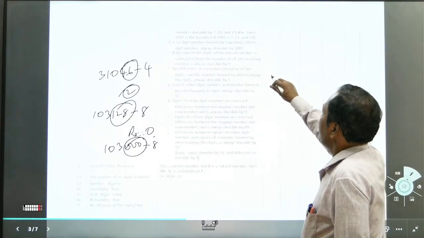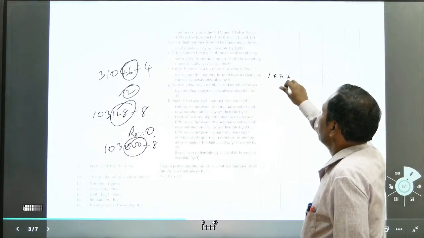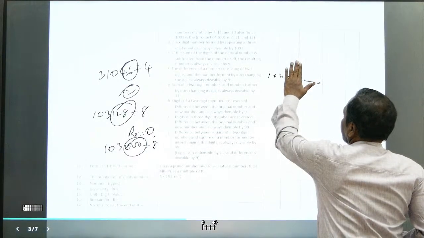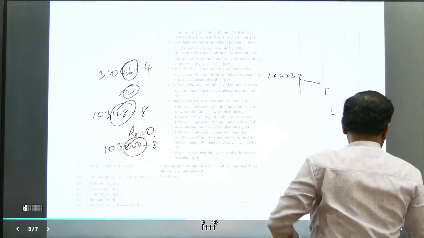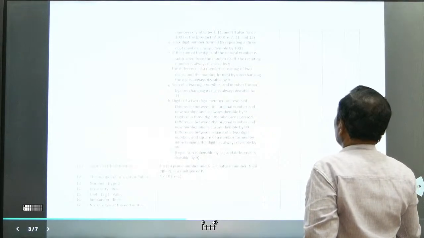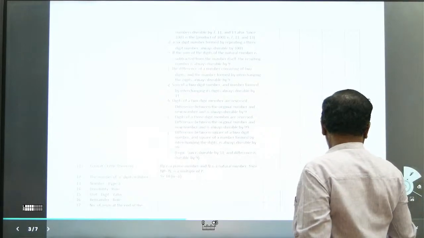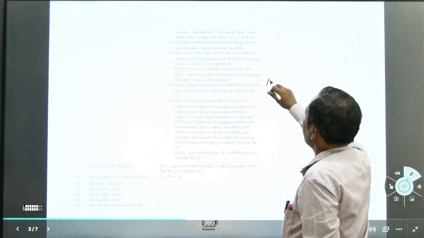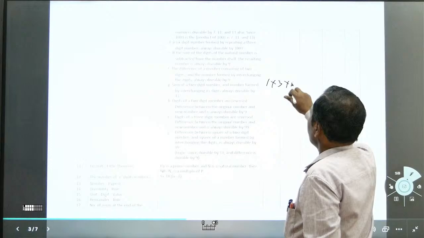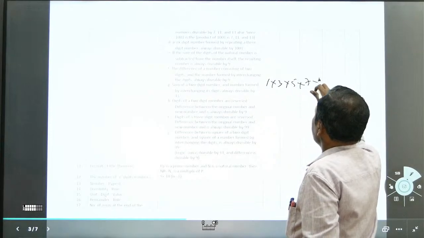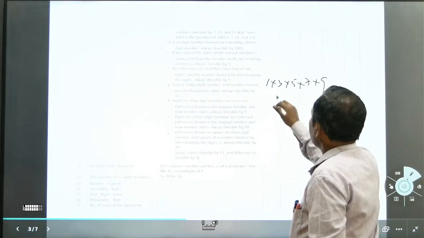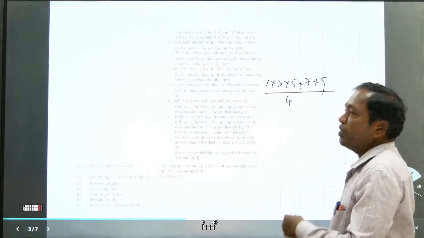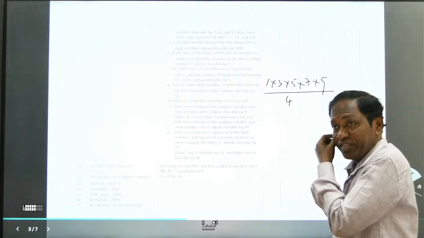Say, for example, 1 into 3 into 5 into 7 into 9, divided by 4. What would be the remainder rule?